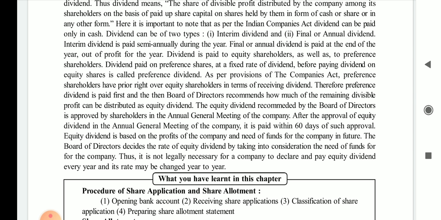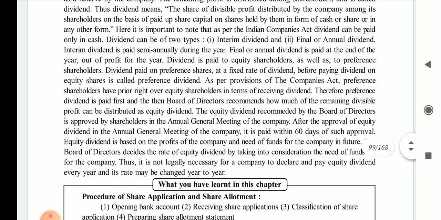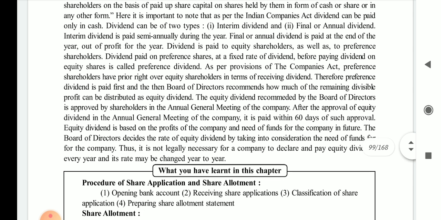The next one is the final, that is the annual dividend, which will be paid at the end of the year. Interim dividend is paid semi-annually during the year. See, semi-annually means every 6 months. Between the gap of the 6 months, dividend can be given.